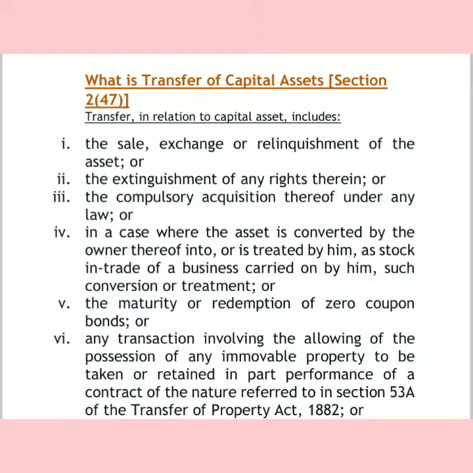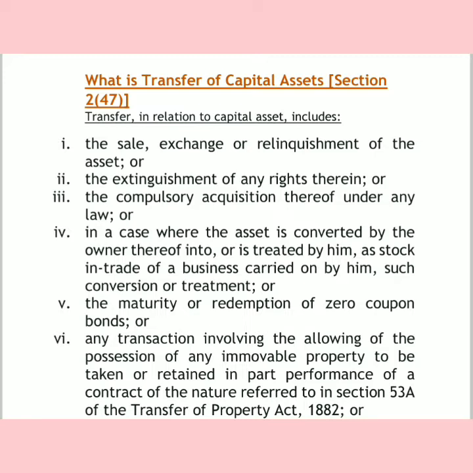When the asset is sold, then that will be considered as transfer and capital gain will thus arise on that transfer. The next is extinguishment of right therein. Extinguishment means nullifying or suppressing any right. That will be regarded as transfer.